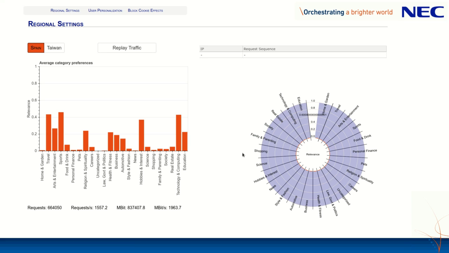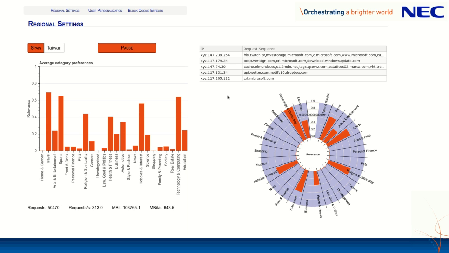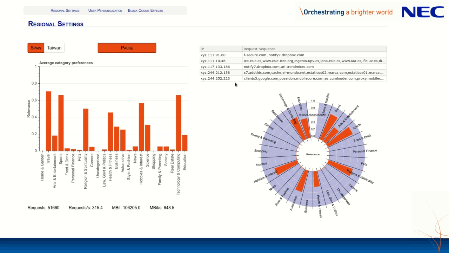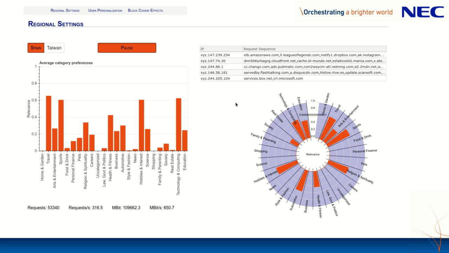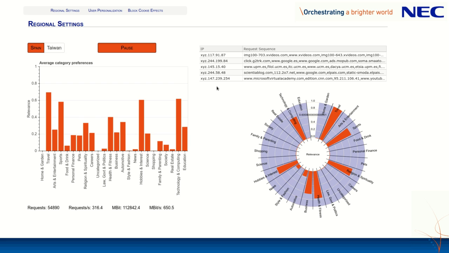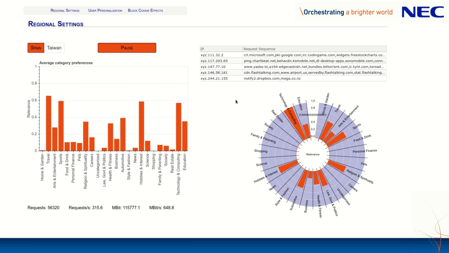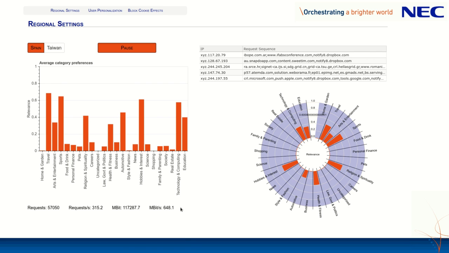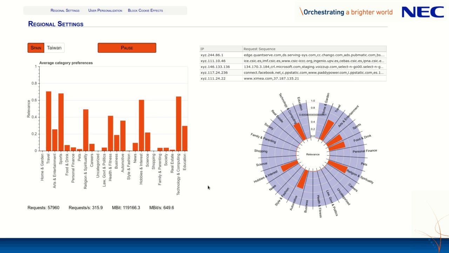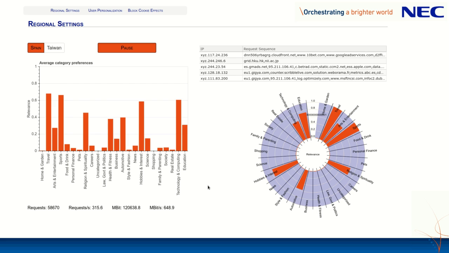And here, what you can see on the screen is a summary of the information created by our algorithm. If we play in replay traffic, we see that we have started replaying the traces, these anonymized traces, and sending all the data to our algorithm, and we see how the profiles are being created. In reality, we are creating something like 316 profiles per second and analyzing more than 600 megabytes per second. And I'm running this right now on a normal laptop.